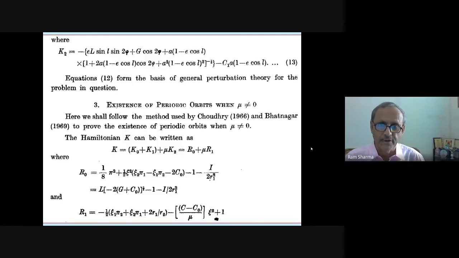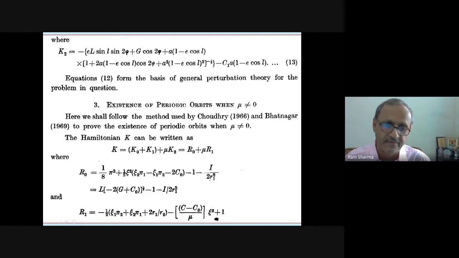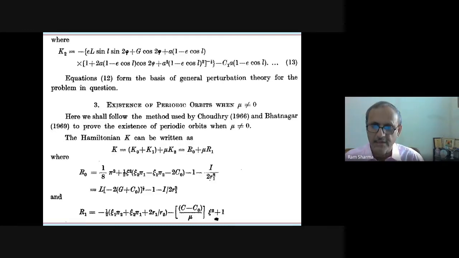Now for the existence of periodic orbits, the method was different, because Dr. Bhatnagar used Dr. Chaudhary's method. And Dr. Chaudhary, let me tell you, had 2 doctorates, one in functional analysis from India and another doctorate in celestial mechanics from Russia.